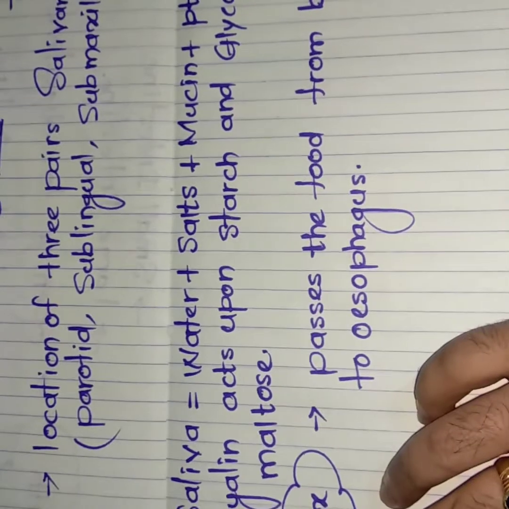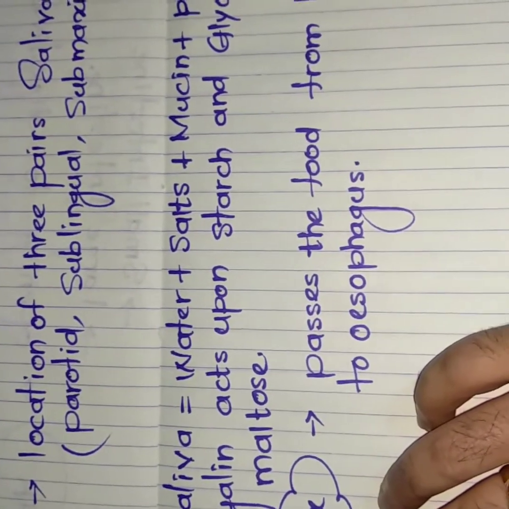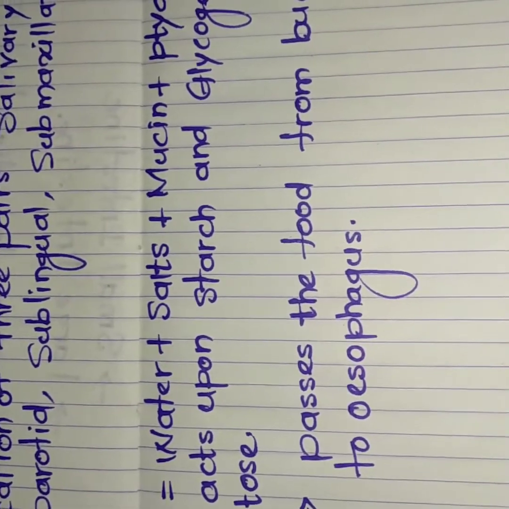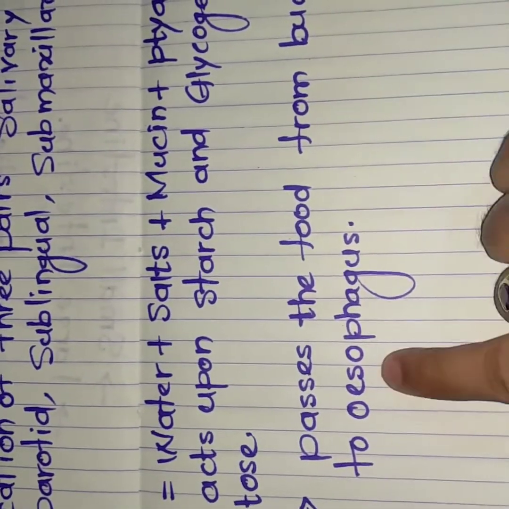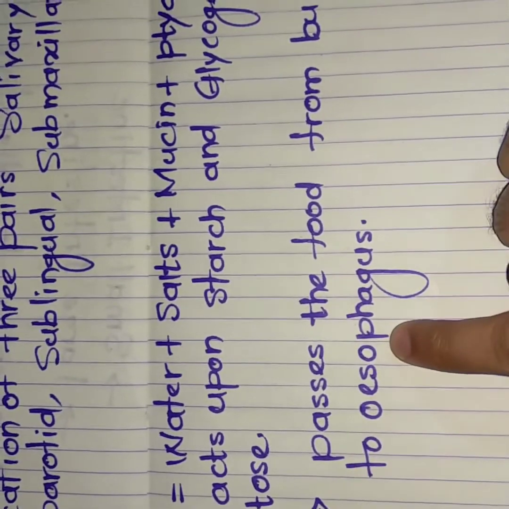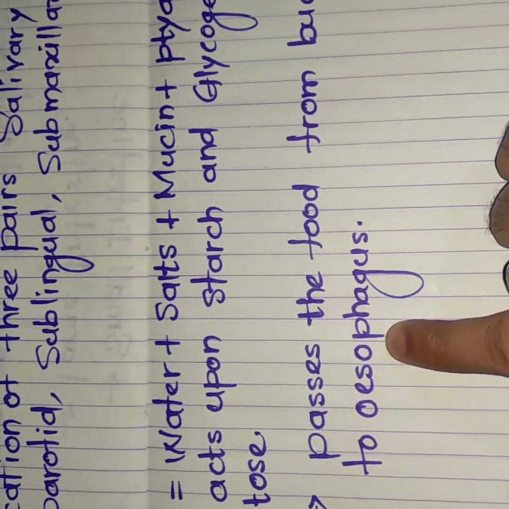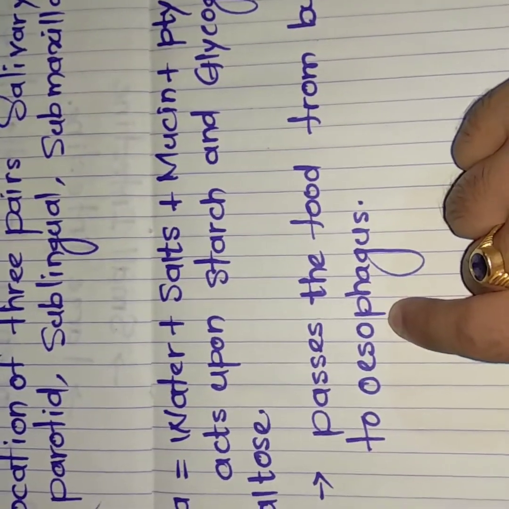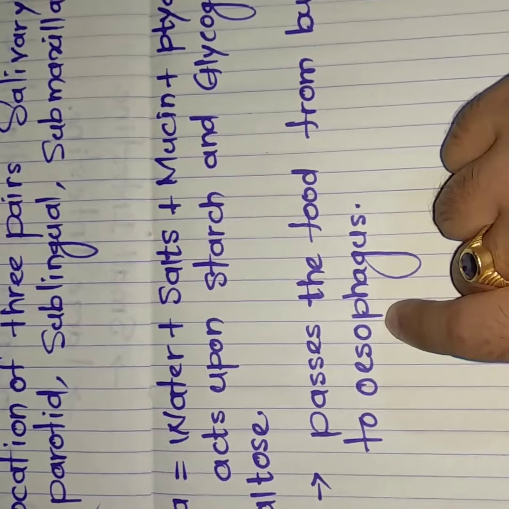So then after the buccal cavity, the next part is the pharynx. Pharynx is the connector that connects our buccal cavity to the esophagus. Esophagus is also known as the food pipe. It only transports the food from the buccal cavity down the food pipe or esophagus. So then after the esophagus, we will see